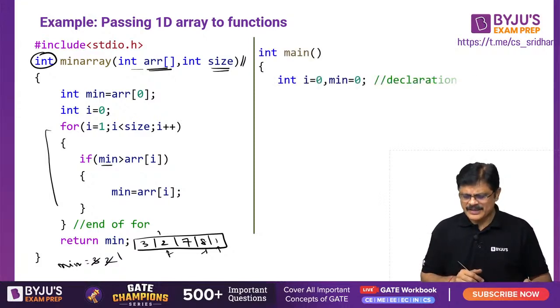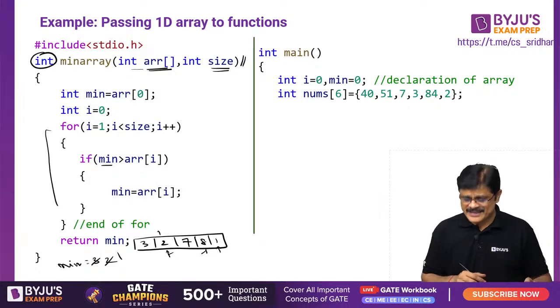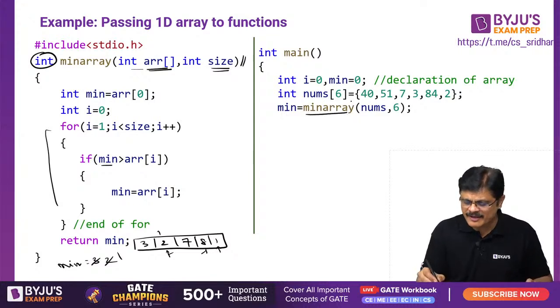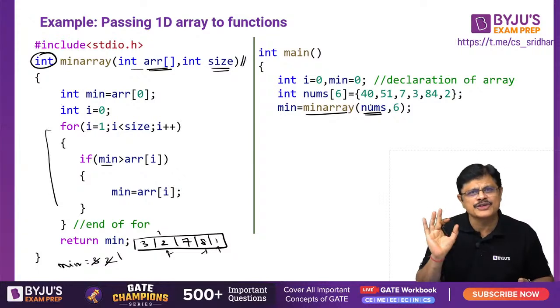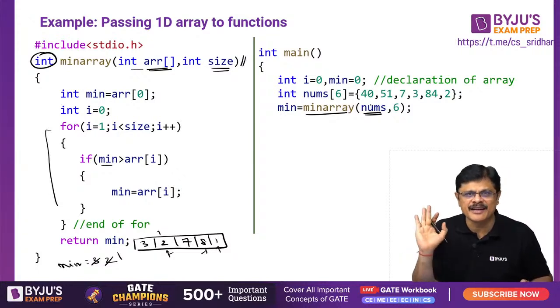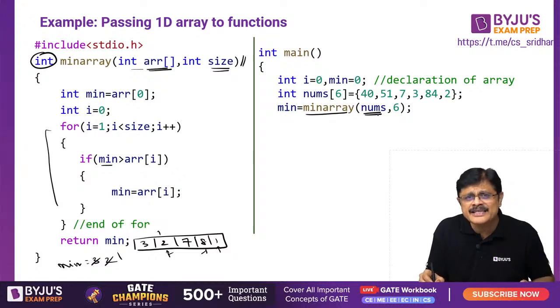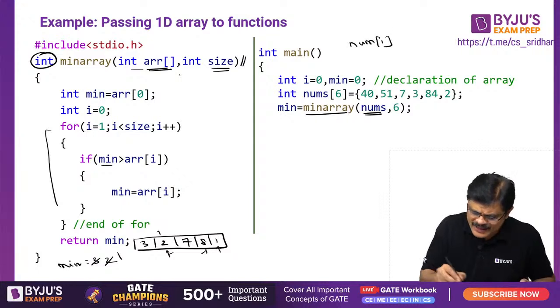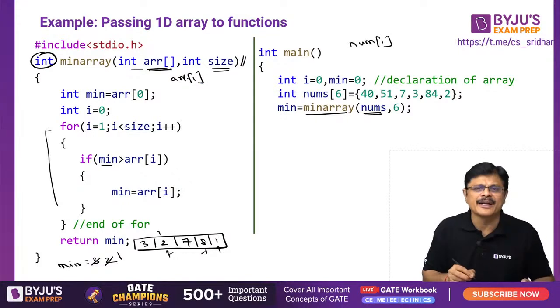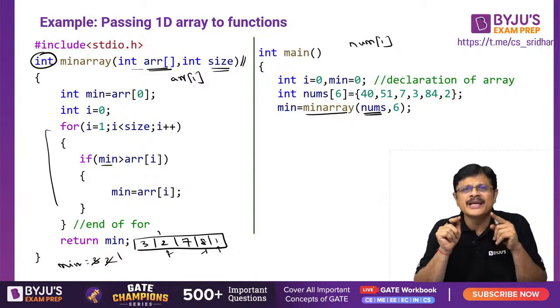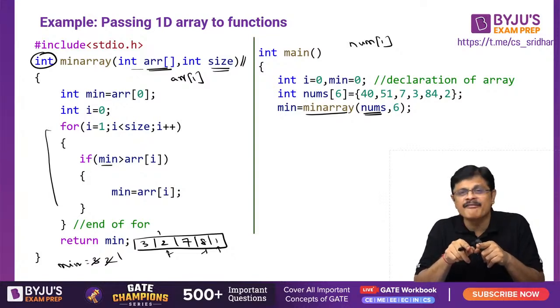Now the main function. See here, i is equal to 0, minimum is equal to 0, and I create an array of size 6 and initialize the values of the array. Now I call this particular function. See what is sent here as an argument: simply nums. If you send the name of the array, it is enough. So ARR is exactly the same as nums. If you write nums1 here, it is exactly the same as writing ARR1 here. That is, ARR and nums point to the same 1D array.